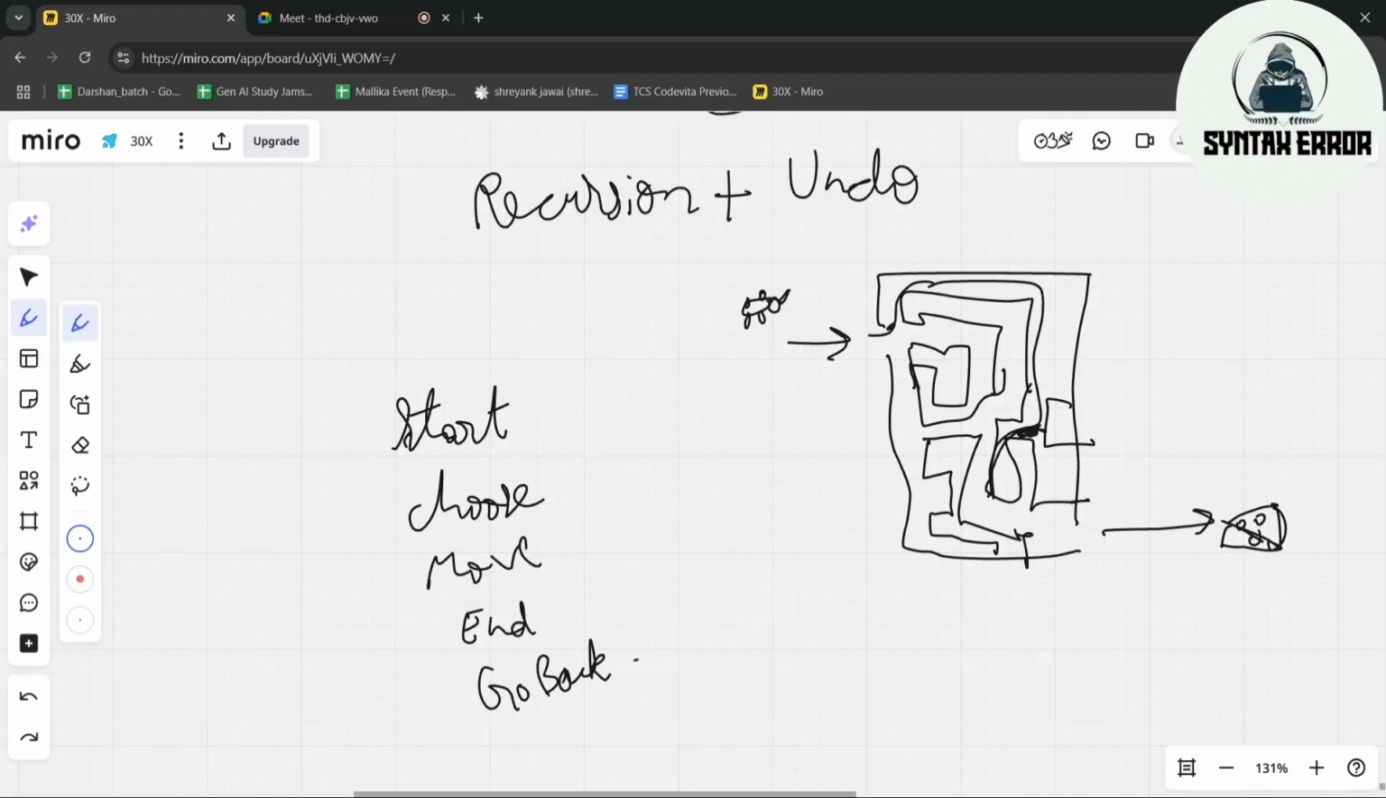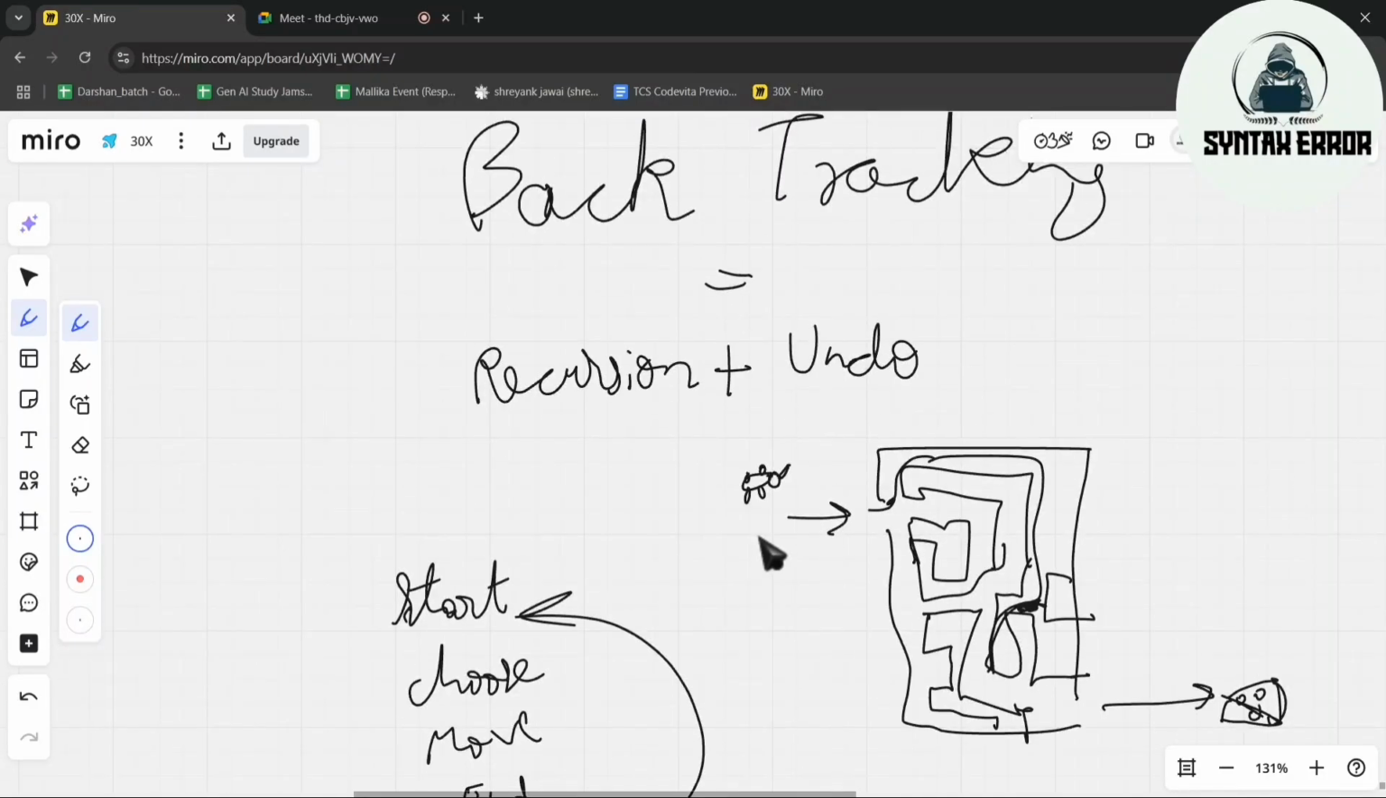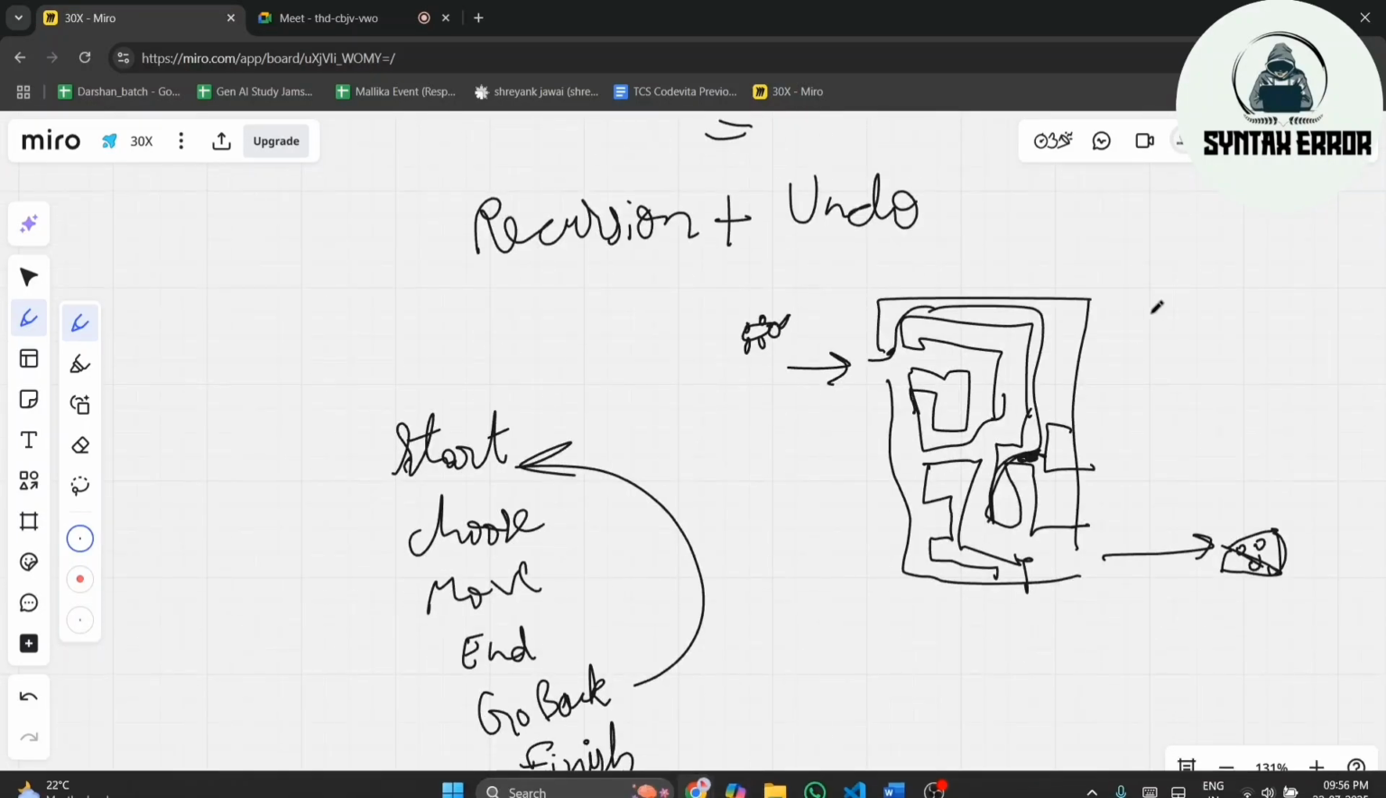You will do this again and again until you get your final answer, you get your finish line. So this concept is only a description of backtracking. Basically, in backtracking also we follow the same steps.